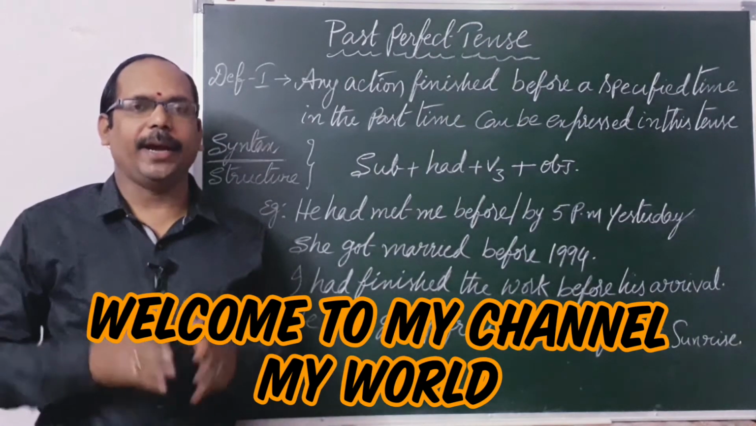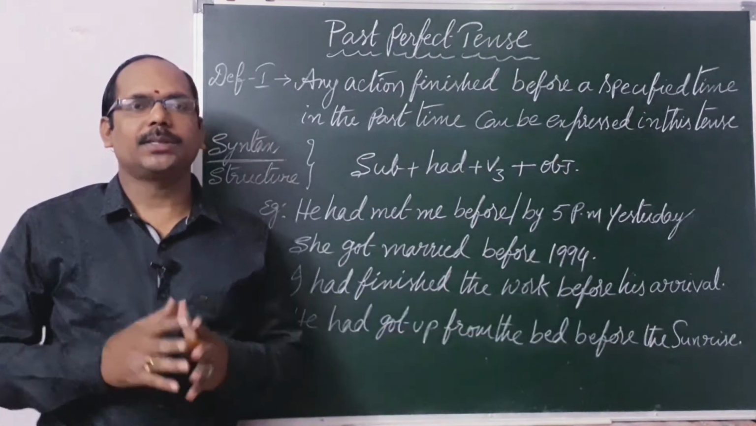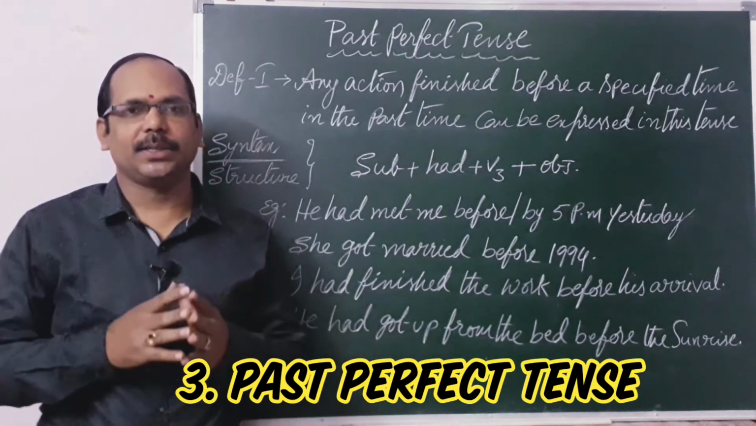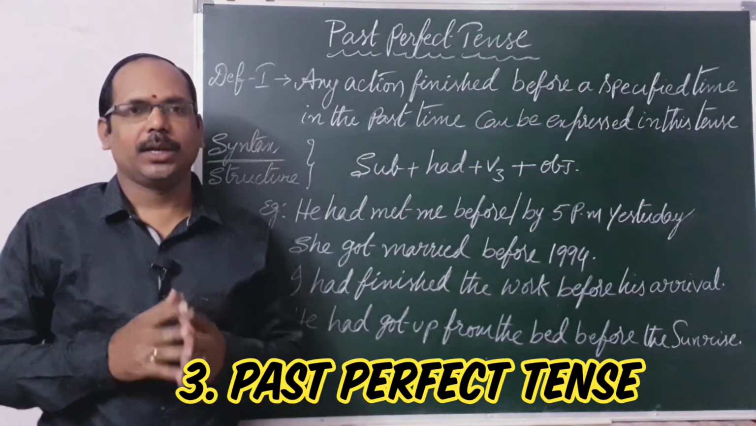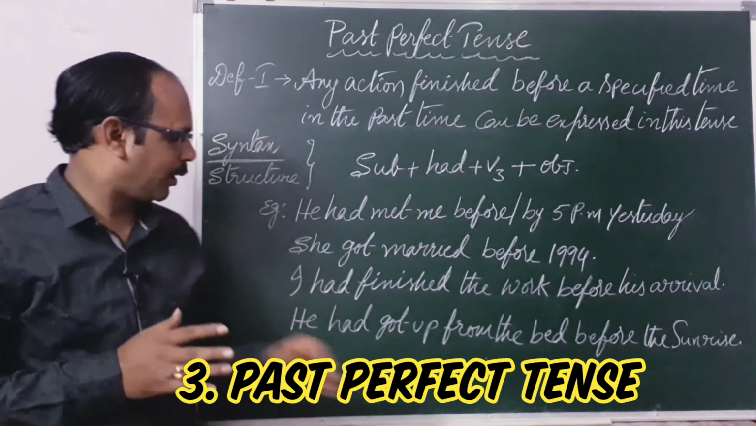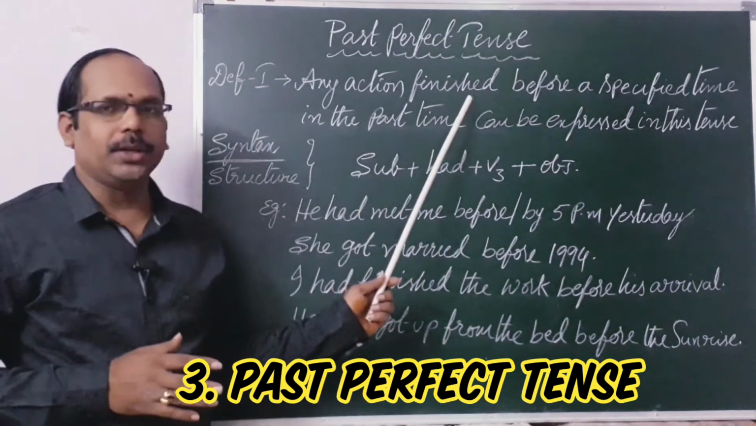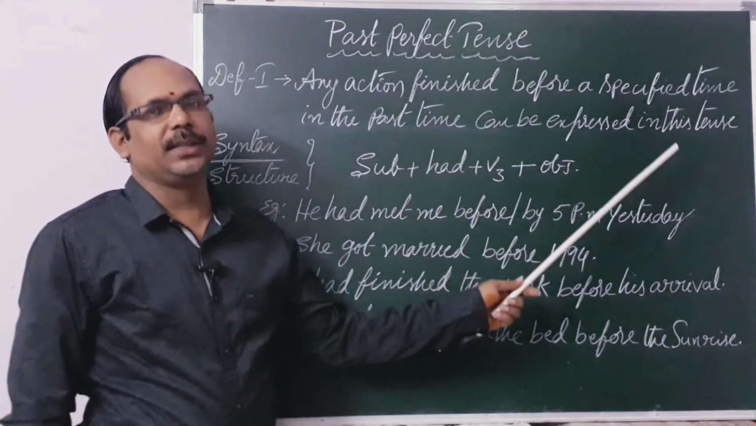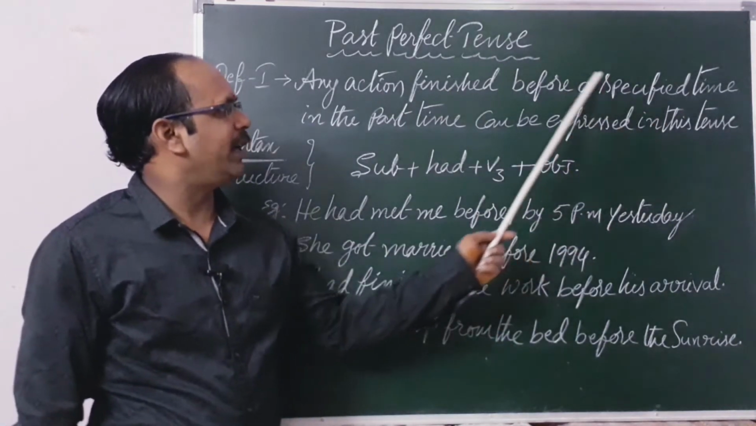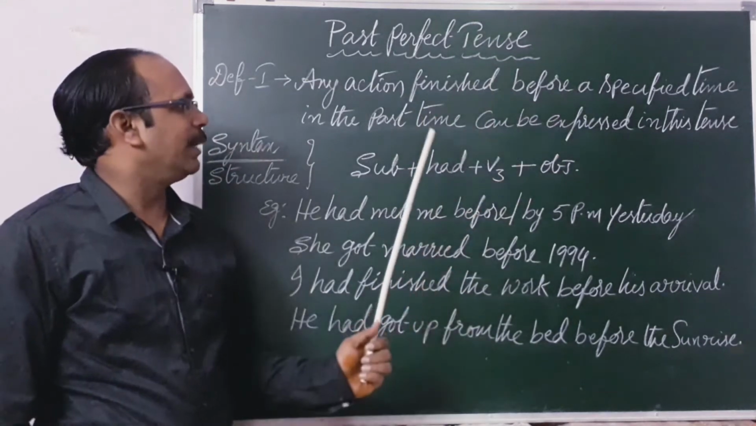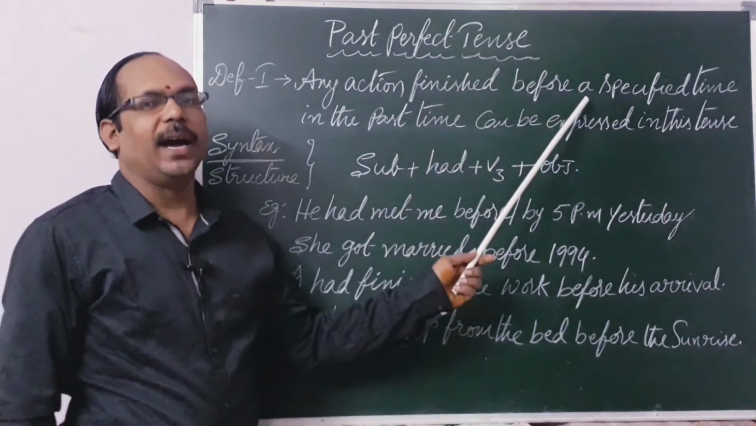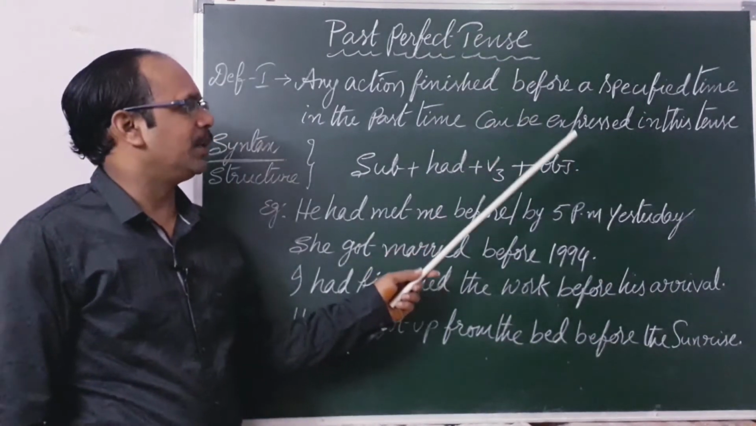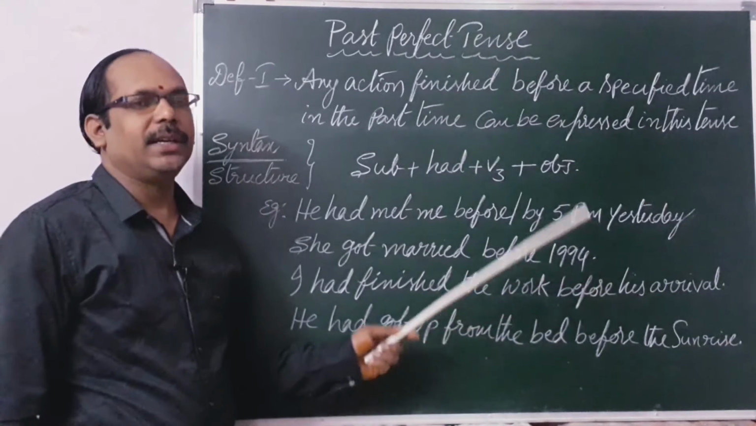In the last class I told you regarding past continuous tense. Today we are going to learn past perfect tense, the third tense of the past tense. Now let us see the definition. Any action finished before a specified time in the past can be expressed in this tense. Before a specified time is very important. When? In the past. So it is called unspecified time indication. Whenever you use unspecified time indication in the past, we can express that in this tense.